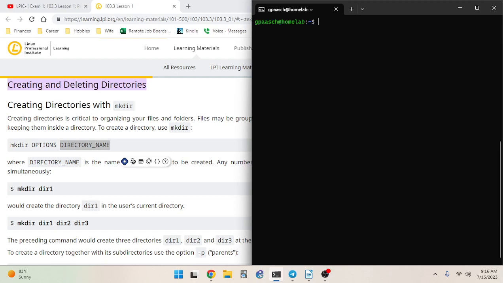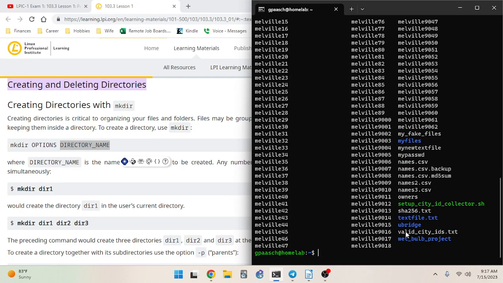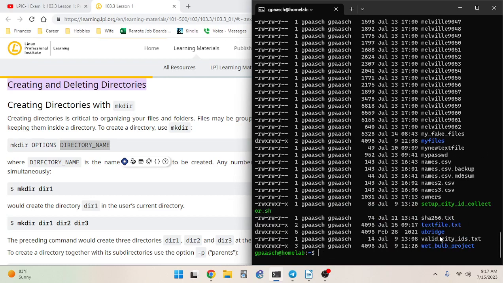And this is something I want to be clear about too. mkdir text file.txt. That's a valid directory name. So when I do an ls now, I have a very confusing result here. And if I didn't have this text highlighting, I couldn't tell if this was a directory or a file until I did ls -l. Now I can see it's a directory because it has this d here. So naming your directories and your files in a conventional way is really important.